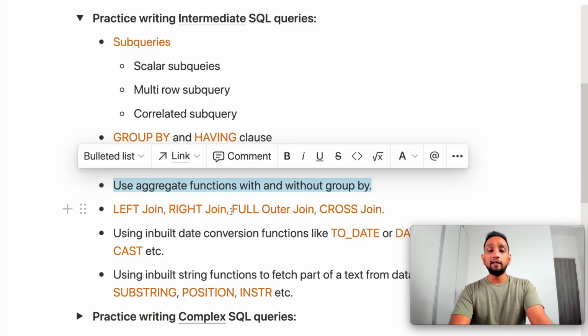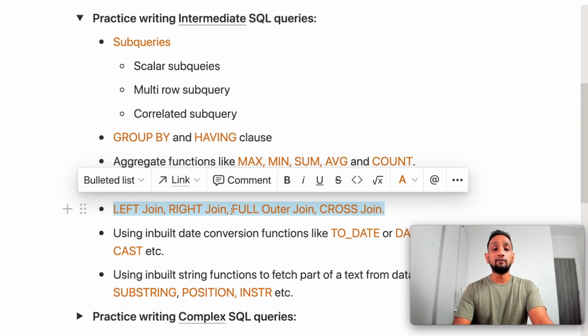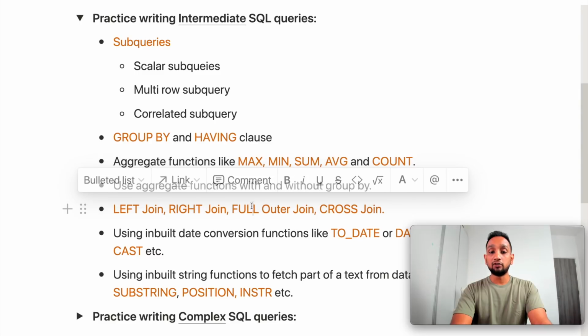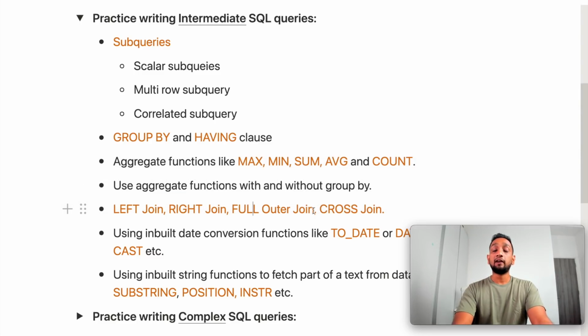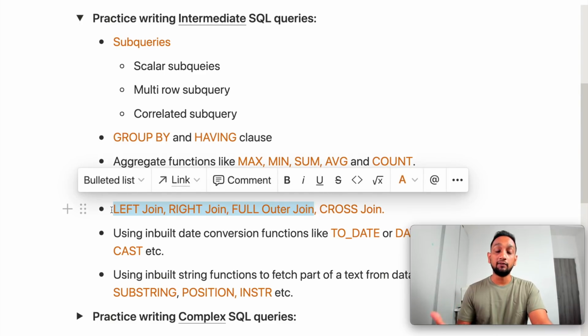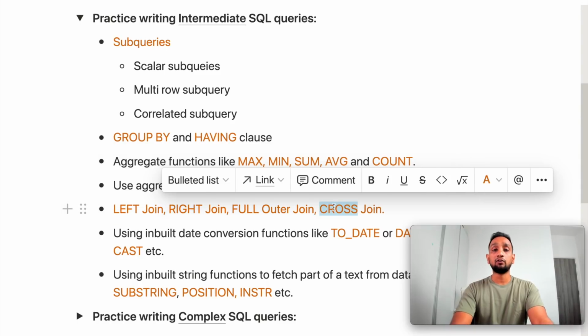And then finally, try to write some SQL queries where you're using some other types of joins, mainly the outer joins. So we have the left outer join, right outer join, full outer join, cross join, etc. Try to write some queries where you use these outer joins, and see how the data changes based on the outer join, because this is different from inner join. If you want a complete understanding of joins, I have made a couple of videos about that, so definitely check that out. It's also important to understand what cross join is. In certain cases cross join can be pretty useful, so try to understand that as well.